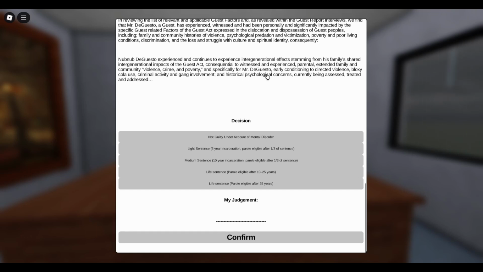Mr. DeGesto beat and killed a man, and that is not correct, but he also has been discriminated against in a way where he was poor and was witness to violence and violent thoughts, I guess, and actions. Even though this is how he grew up, he still did wrong, and he is definitely capable of knowing that what he was doing was wrong. Now, I do believe that he should get a medium sentence, and I feel like that's correct. I feel like he doesn't deserve life sentencing, but he also doesn't deserve a light sentence or a not guilty. So let's go with this one.